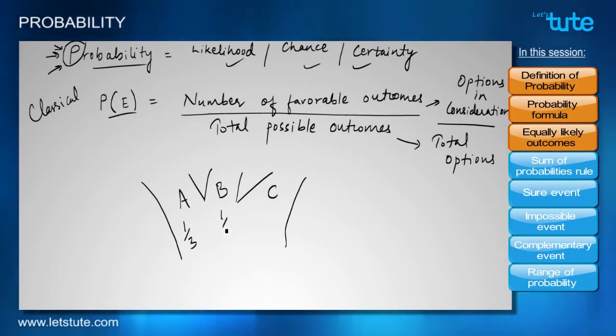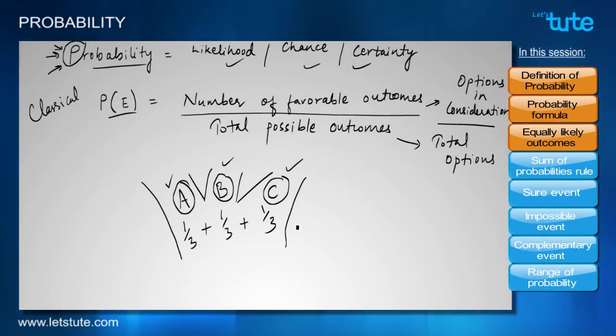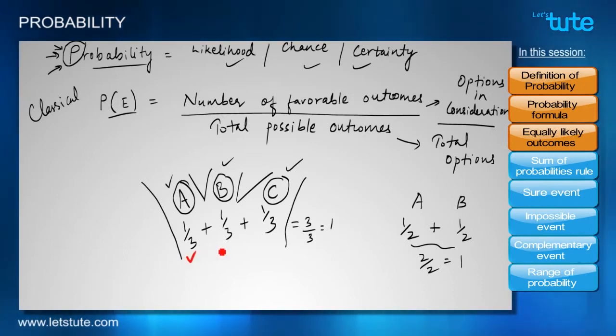Then the probability will be 1 by 3 because there are three options in front of us, A, B and C. There is only one way I can choose either of the three roads. So that's why the probability is 1 by 3. If we further go on adding these probabilities, we'll get 3 by 3, that is equal to 1. Also in the case of two roads, where we had only two options, the probability was 1 by 2. If we add them, then again we get 2 by 2, that is equal to 1. What do we observe here? We observe that probabilities involved in an event, if added together, give us a sum total of 1.